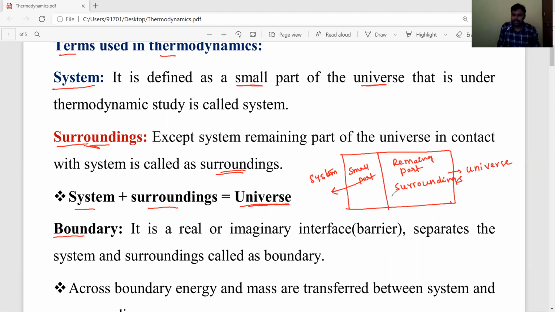Okay students, now boundary means it is a line, an interface. It may be real or imaginary. What does boundary mean? System and surroundings are both separated by a small portion, which may be real or imaginary. That small portion, interface or barrier, is known as a boundary.